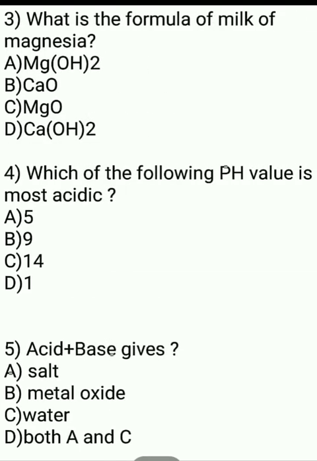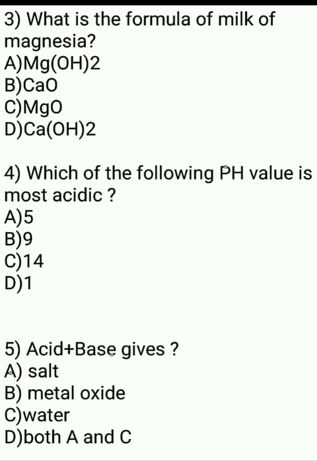Then question number 3, what is the formula of milk of magnesia? Yes, there is a clue also in this. Milk of magnesia means magnesium hydroxide. And what is the formula? Mg(OH)2. The main ingredient of our ENO is also milk of magnesia, and it is used as an antacid. To nullify the effect of the increased acid in our stomach, we are using ENO, and ENO contains milk of magnesia.